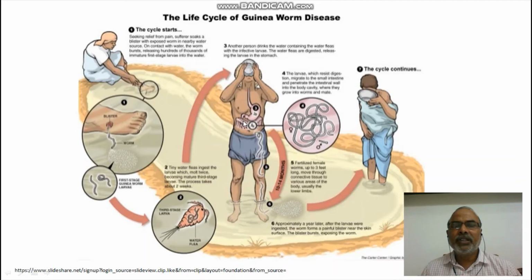After going into the intestine, they penetrate the intestinal wall and go to the chest muscles or abdominal muscles, where the copulation takes place, and the female gradually comes down, as I mentioned earlier, and comes in contact with water, and lakhs of millions of larvae are liberated, and the cycle again continues.